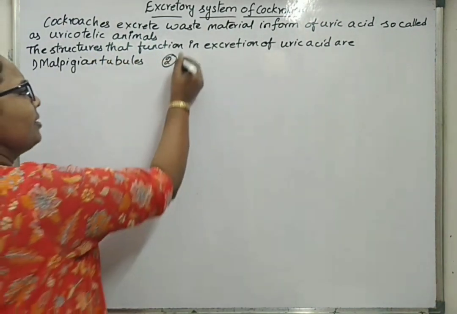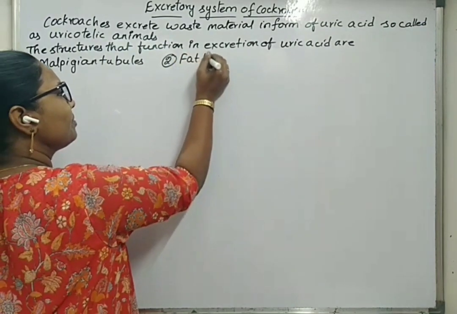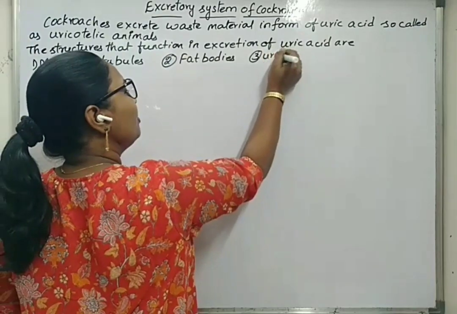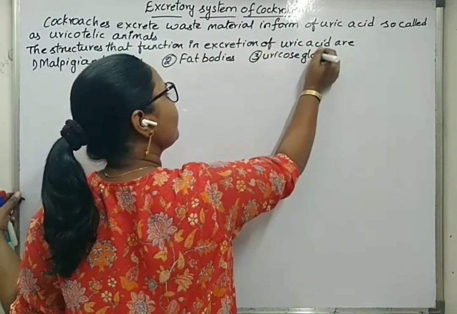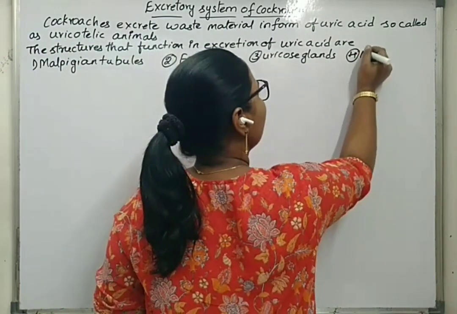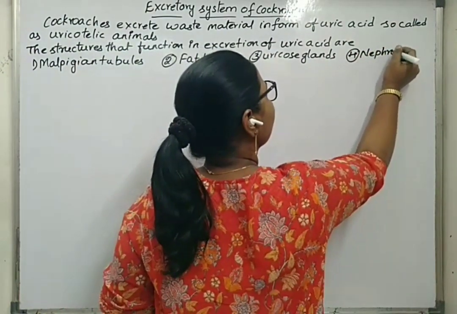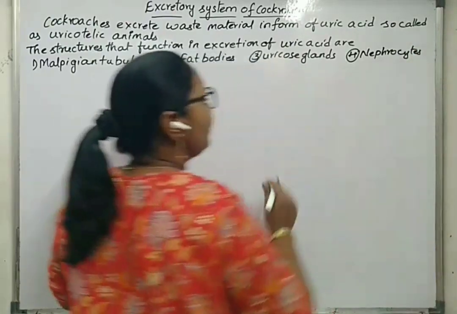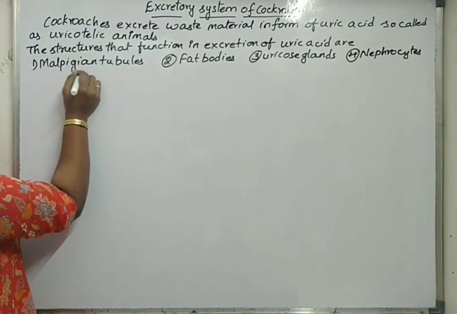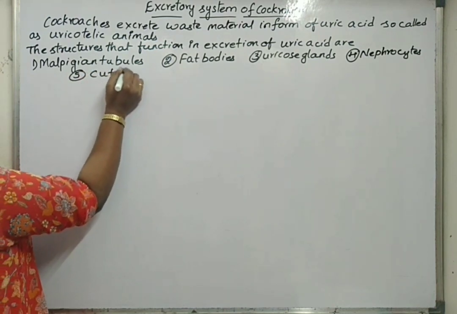Second one, fat bodies. Third one, uricose glands. Fourth one, nephrocytes. Even cuticle also supports excretion, so we can write the fifth type is cuticle.